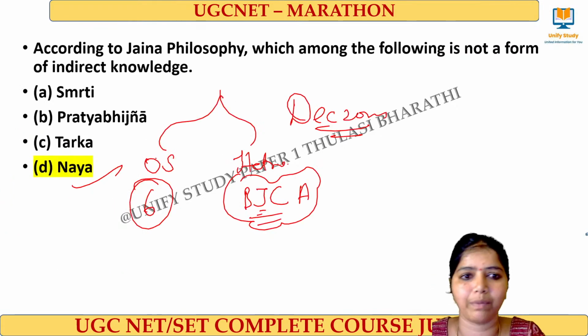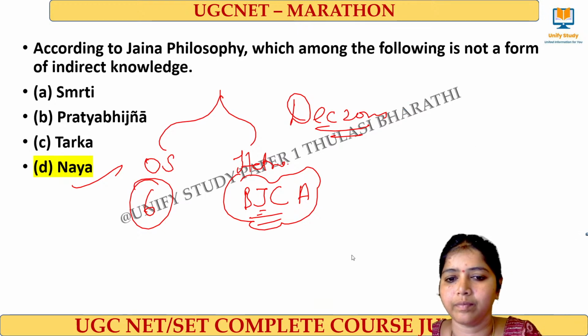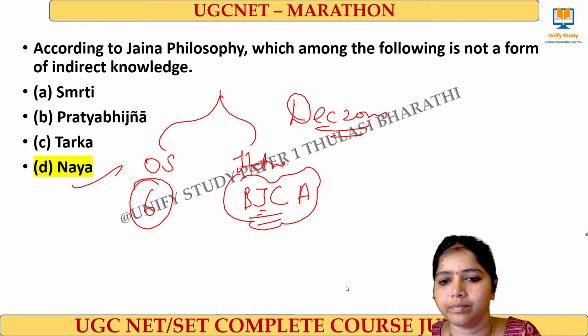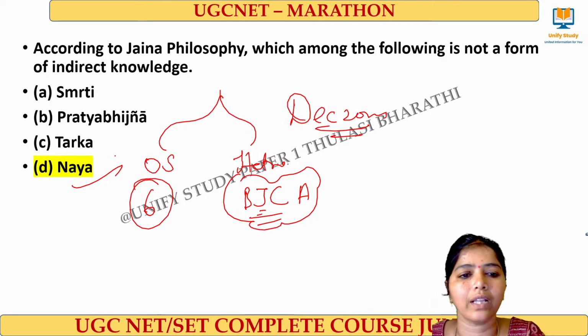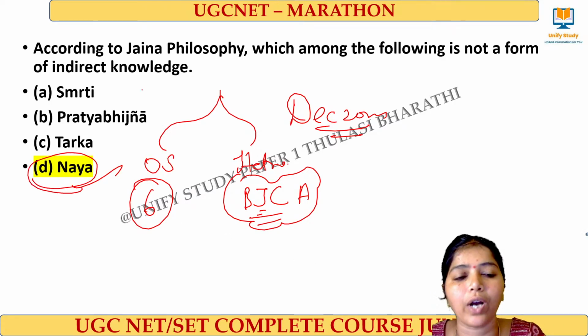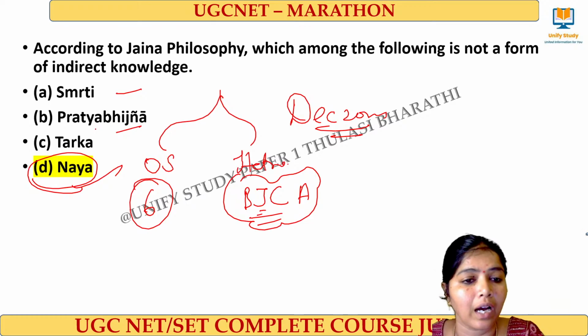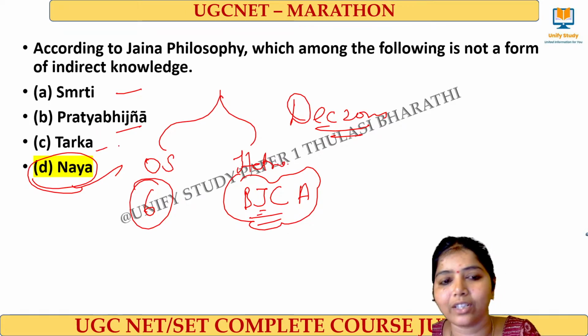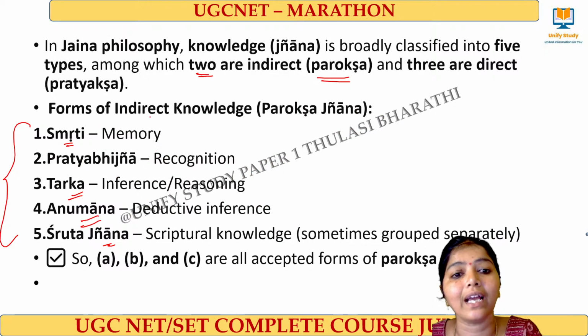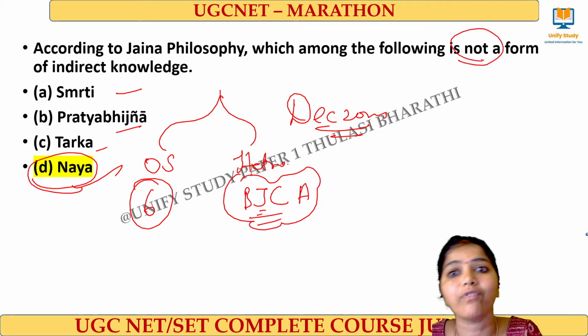Yes, the right answer for this question is Nyaya, because Smriti, Pratyabhijnana and Tarka are said to be indirect knowledge, not direct knowledge.